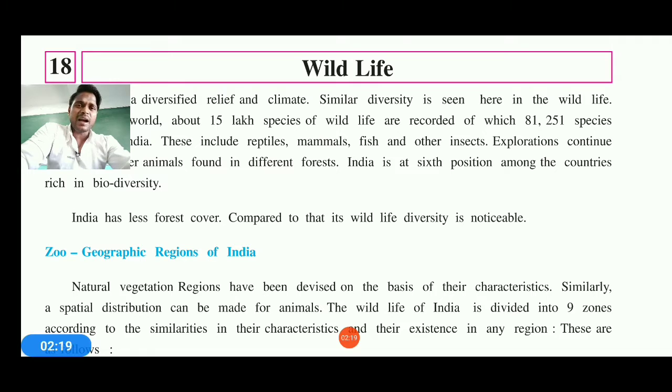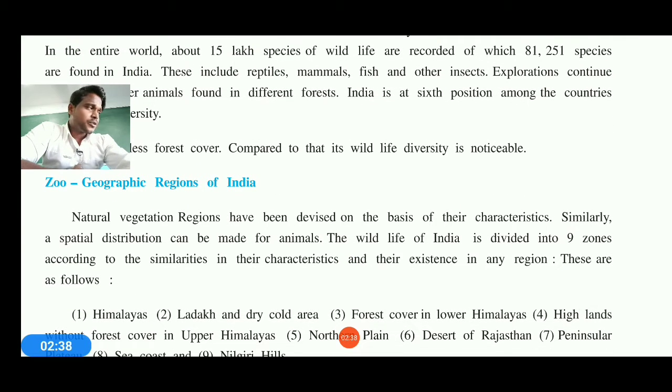If you go into detail, it will give you important knowledge, in which you can comprehend your ideas and also go into forest vegetation and saving it, and lots of theories can be worked out by yourself. So we can say the wildlife diversity is incomparable and noticeable in India. This lesson also shows that the geographical regions and natural vegetation of India have contributed to a diversified atmosphere. All the elements of nature are ready to save nature, so why should we be behind? We also need to protect nature.